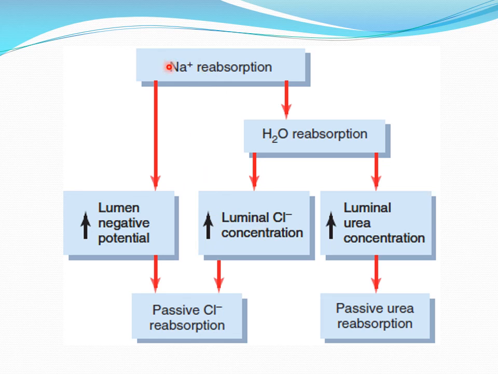And the second thing, as the sodium is reabsorbed, that will also increase the negative potential in the lumen, because most of the sodium, which is positive, will be reabsorbed, so it will increase the negative ions within the lumen. So both of these will increase the chloride concentration, so the chloride will be passively transported along its concentration gradient from the tubular lumen to the renal interstitium. So this is the active mechanism, this is the passive mechanism, and here it is the osmosis.